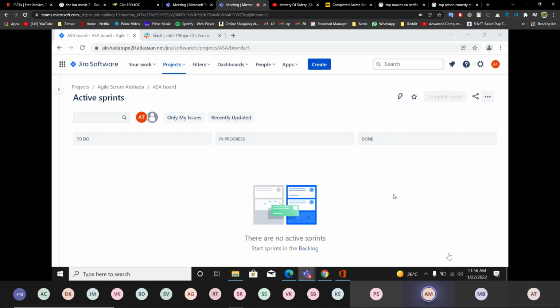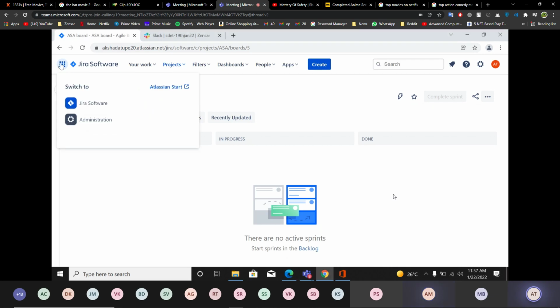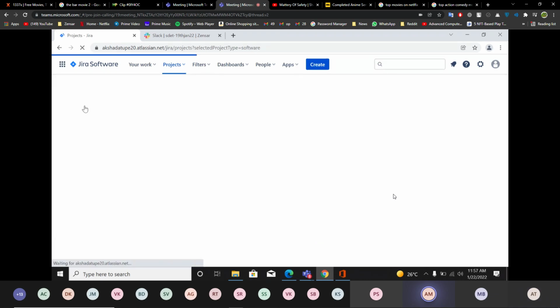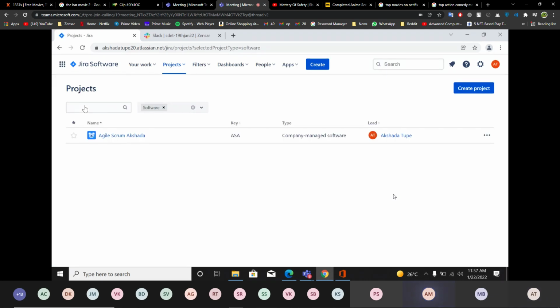So here I have created the company managed project. Okay, so what next? First go to these 9 dots. You have to see 9 dots. Jira Software. Yeah, this is your project. Touch it. I have to enter some stories in that, that I'm asking.